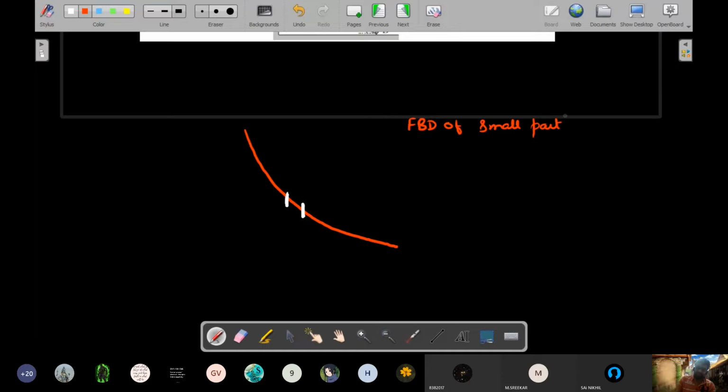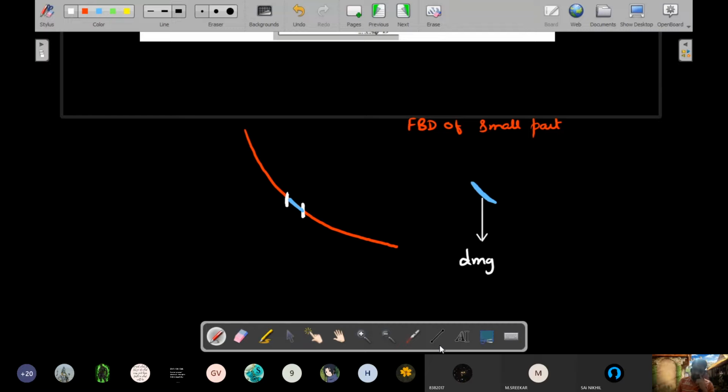Imagine I color it in a different color. Let's say this is the blue part. I take that part out for our convenience and draw it like this. Then what are the forces acting on it? There will be a downward weight acting on it, because the rope in these situations is considered to be non-ideal.